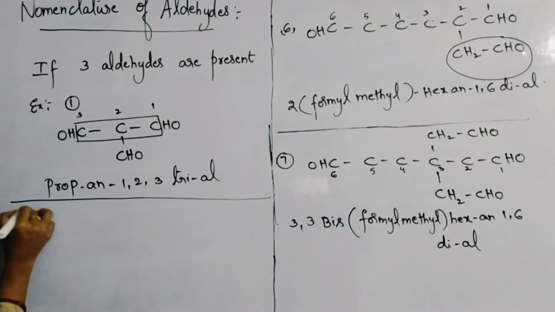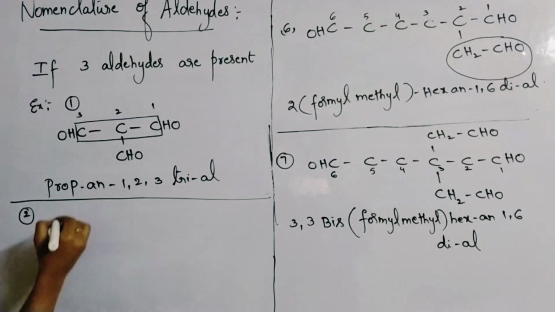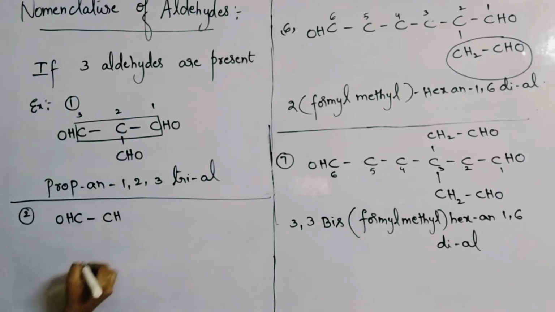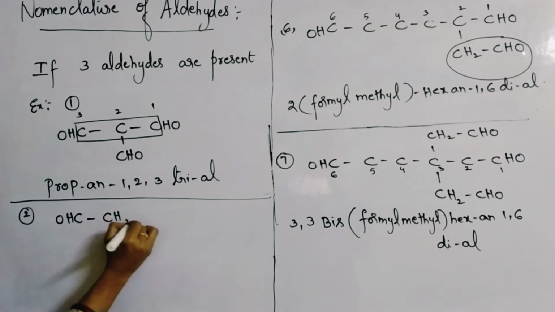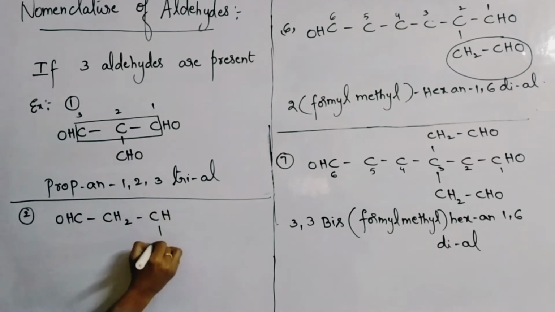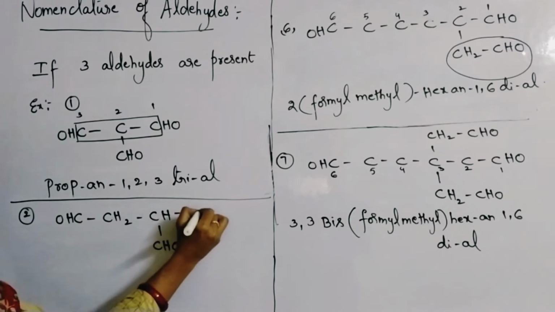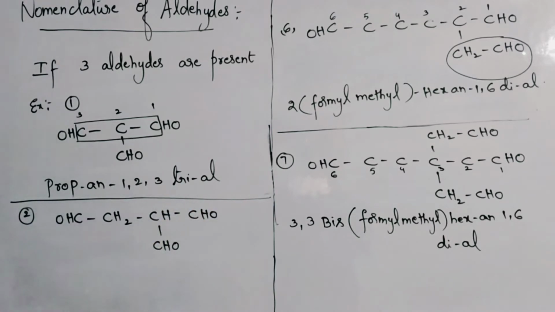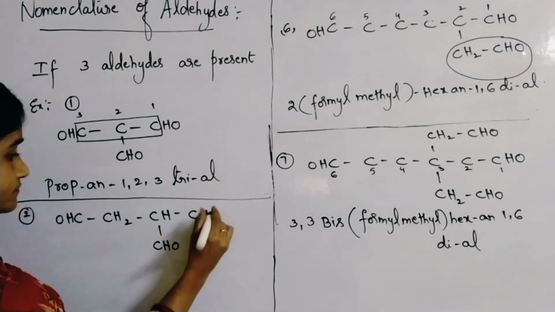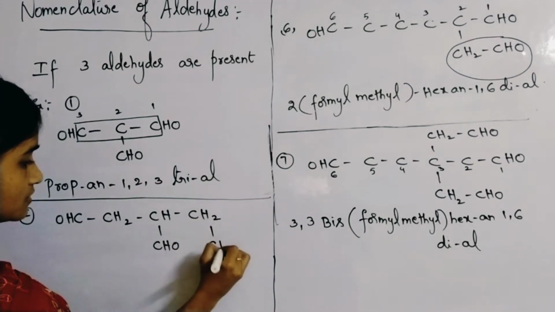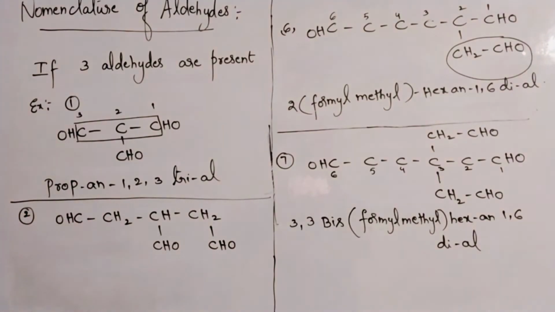Now let us learn example 2. CHO, CH, CH2, CH, here also down also CHO is there, here also CHO is there. No, CH2, CHO.